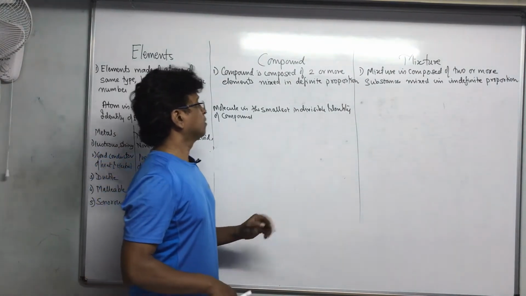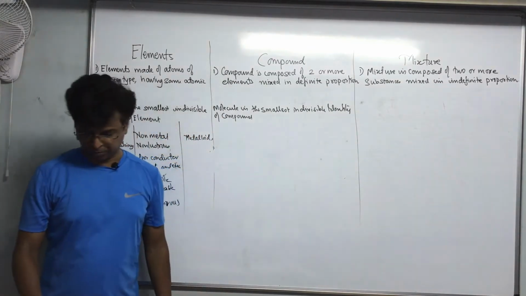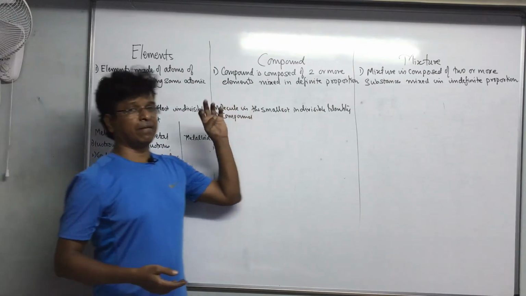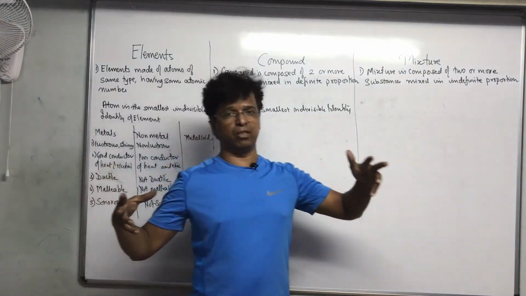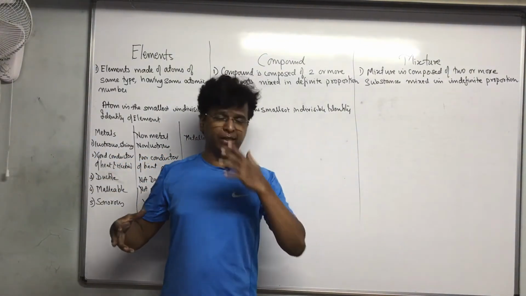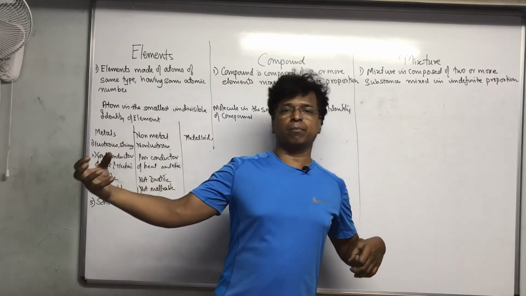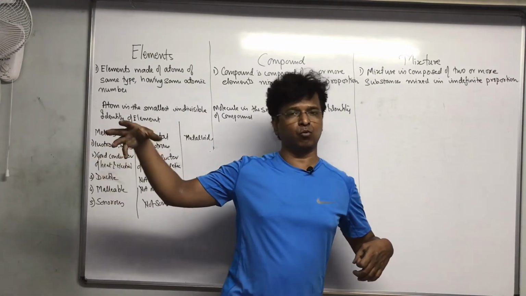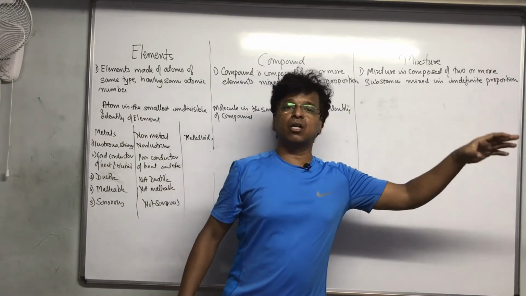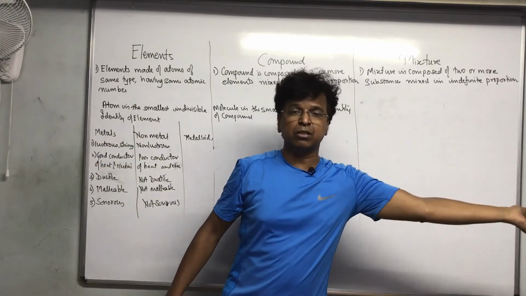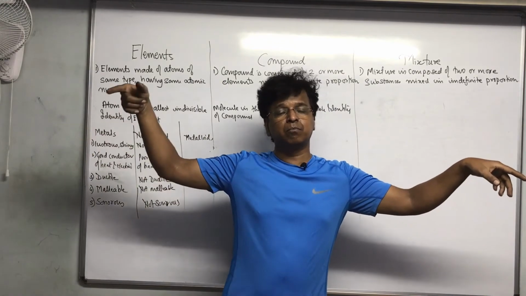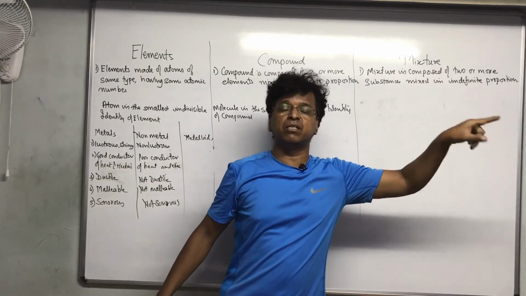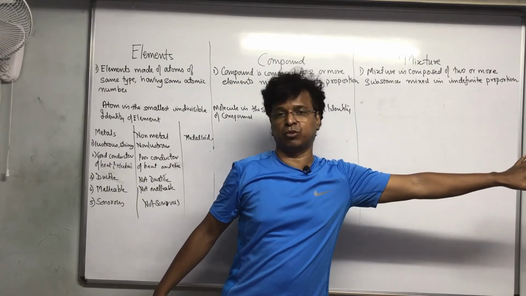This topic is even more interesting. It is not yet over. So when you talk about compound and mixture, this is really going to be more interesting. See, when I tell the first basic difference of compound and mixture, try to understand this, my dear student. Compounds are made up of two or more elements. Mixtures are made up of two or more substances, but a compound is mixed in definite proportion. A mixture is mixed in indefinite proportion.